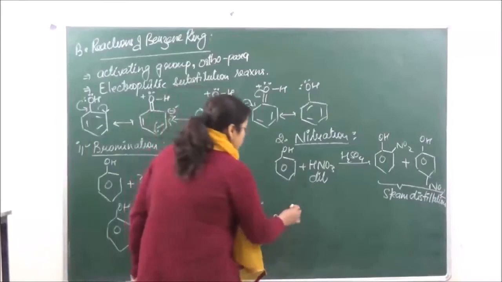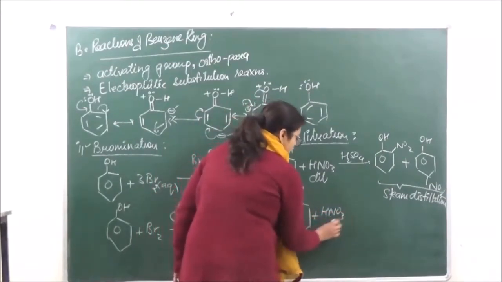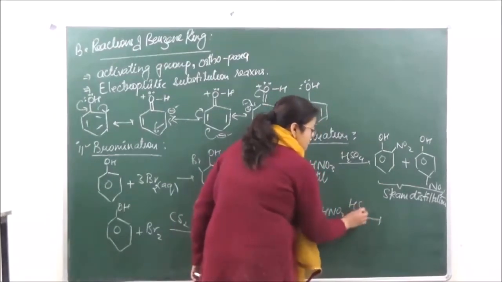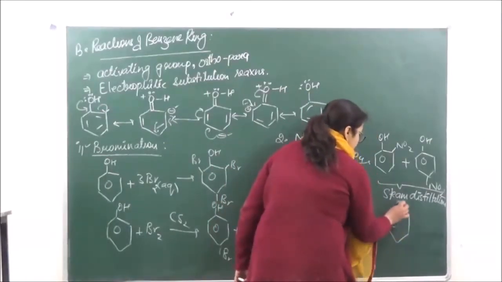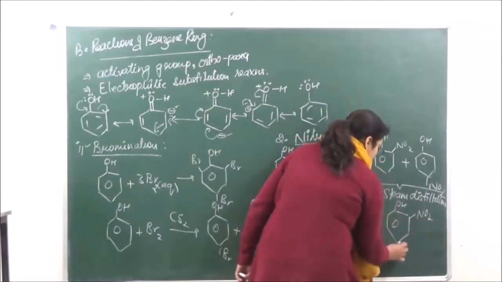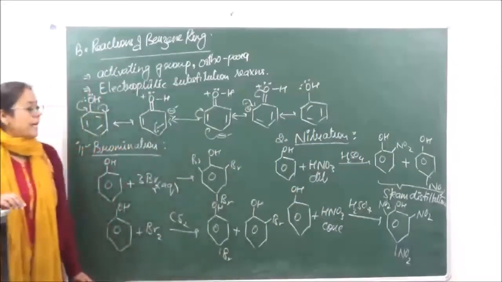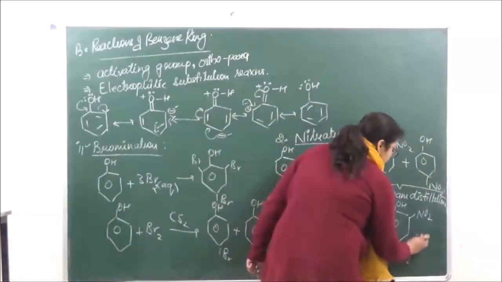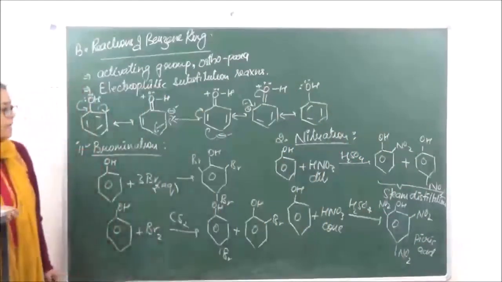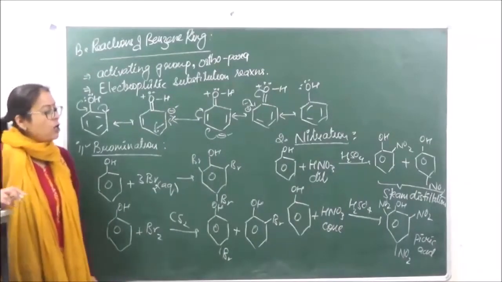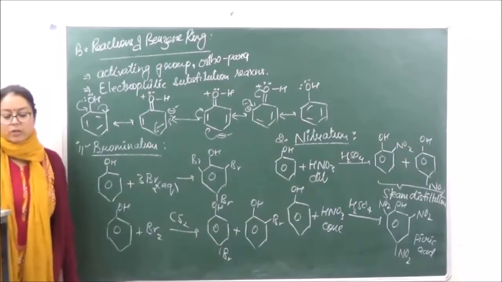Now if you are doing the same reaction in presence of concentrated HNO3 and concentrated H2SO4, we are going to get a tri-substituted product: trinitrophenol, which is more commonly known as picric acid. 2,4,6-trinitrophenol or picric acid. Is it clear? So this is the nitration reaction.